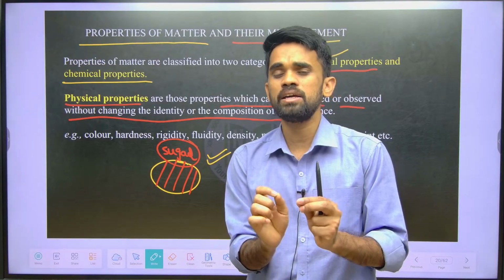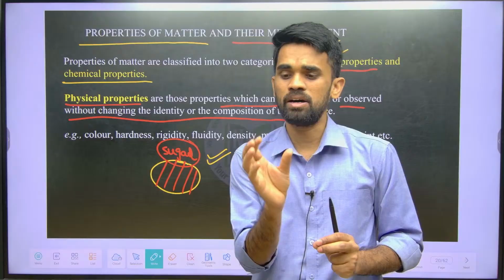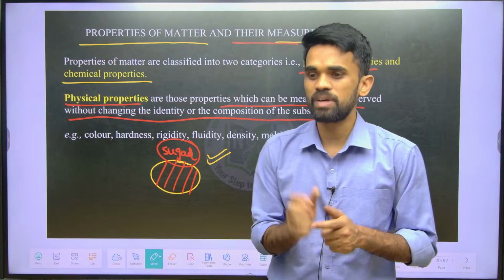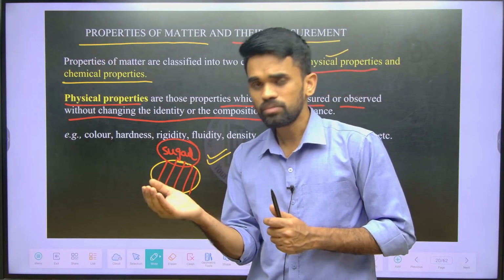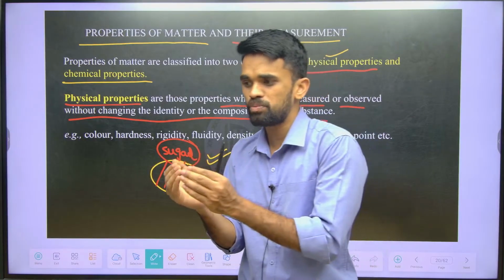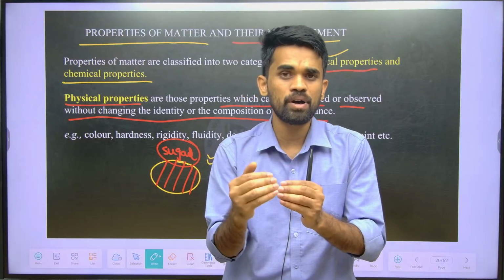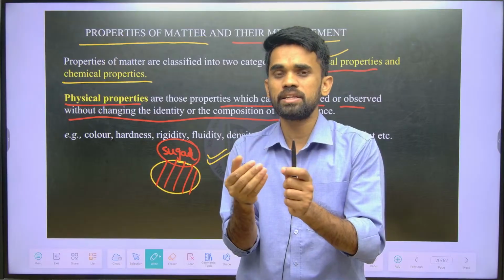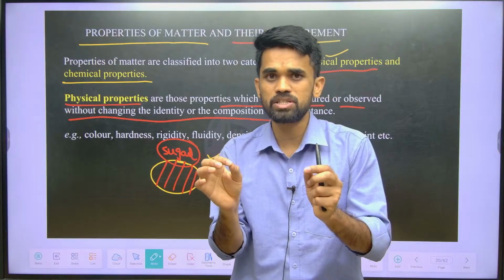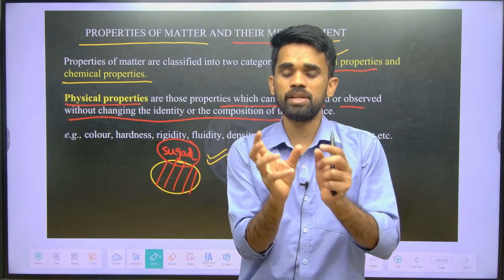That's why we are saying weight is one example of physical property. What I am saying, it's a weight, the quantity measured. Mass is an example of physical property. Similarly, when you go to a milk parlor or anywhere to have a drink, what do we ask? Can you give me half liter of milk, 1 liter of milk, or half liter of water, 1 liter of water? When they measure half liter or 1 liter, there is no physical change, there is no chemical change, it's just a measurement. So you can say it is a physical property.